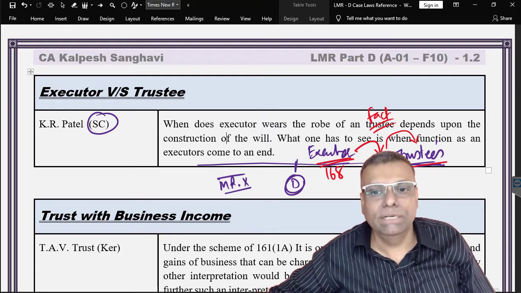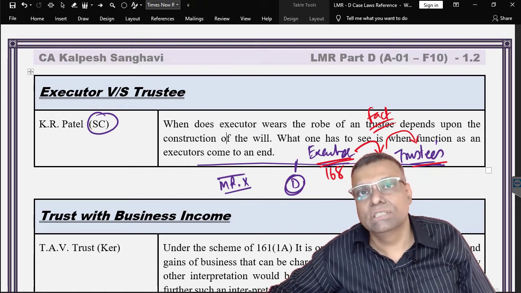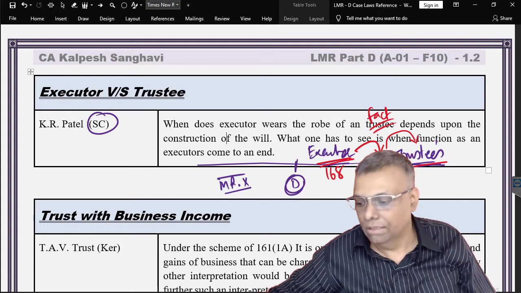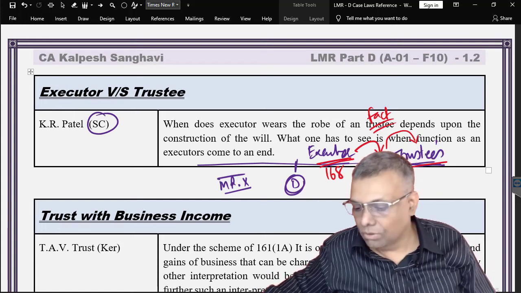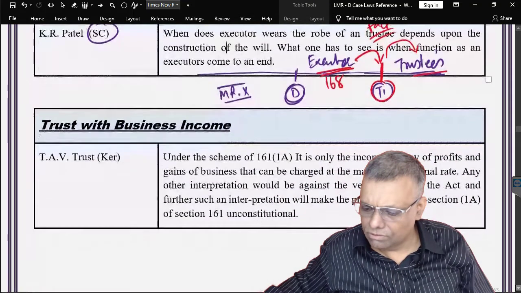So at that point in time, the executor's role and the assessment comes to an end, and thereafter the trust is created. So when the trust is created, the trustee's duty comes into the picture. It is a separate set of assessment altogether. The court has already explained that the executors can be the same as the trustees here. That can be possible. There is no such restriction, okay.